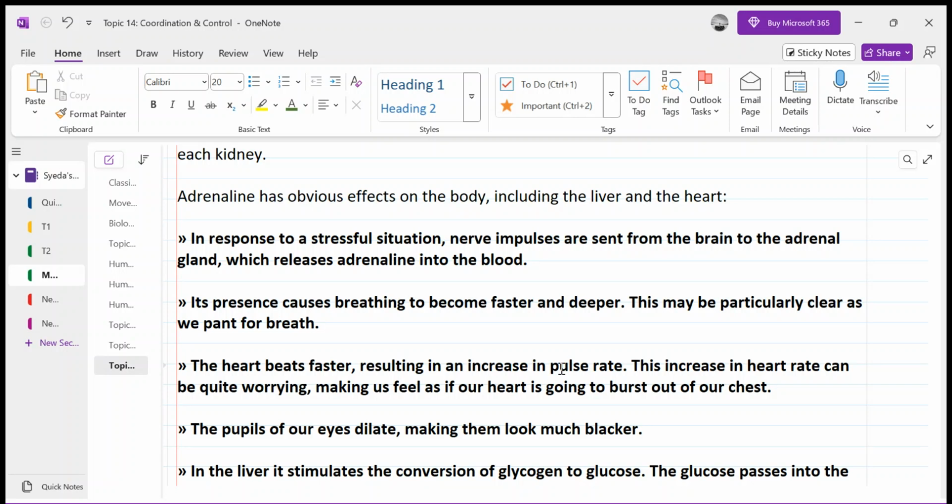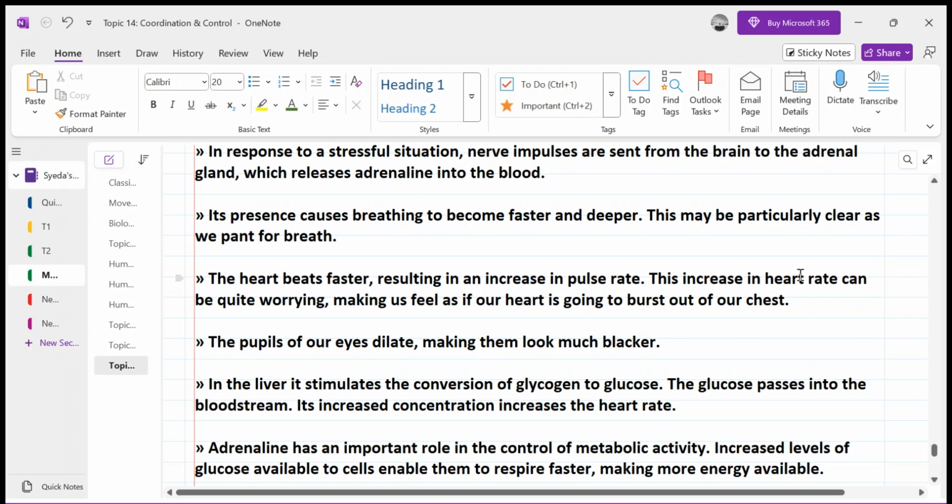Whenever you are crossing the road and you are in the middle of the road, what happens? If a car is approaching you, your heart starts beating faster, so that more oxygen and glucose reach your muscles and you may run to cross the road. So this is fight or flight. Either you would be fighting with it or you would be running. So your body is actually prepared by this hormone to flee or fight in this situation, right? This increase in heart rate can be quite worrying, making us feel as if our heart is going to burst out of our chest, right?